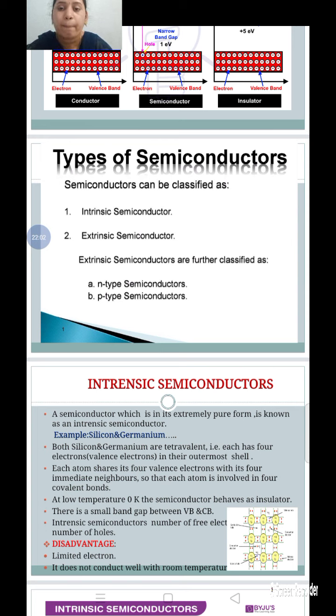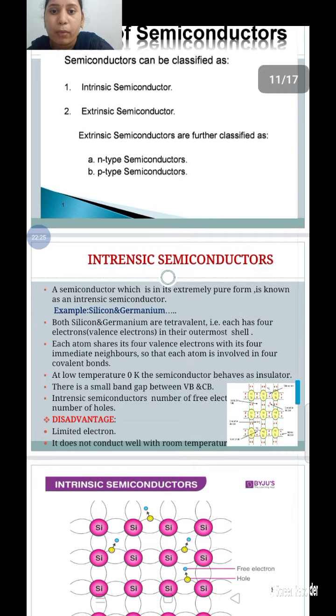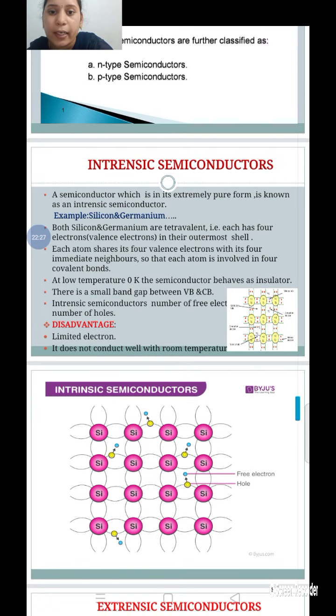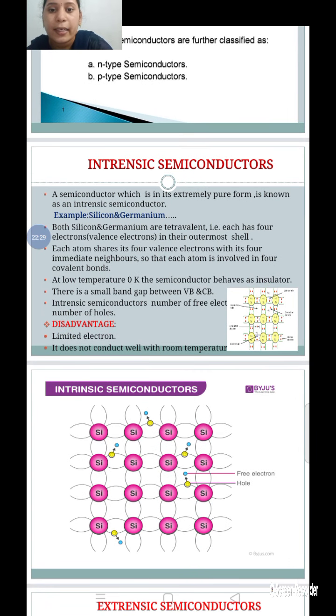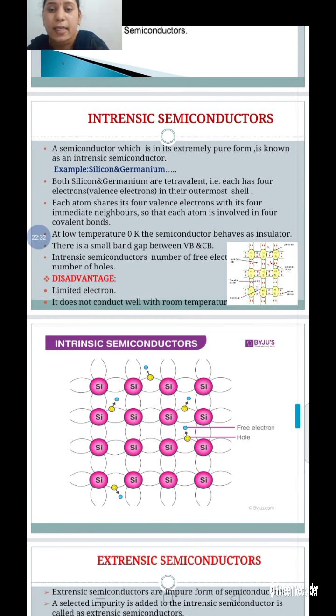Extrinsic semiconductors are again classified into two types depending upon the impurity: the first one is the N-type semiconductor, and the next one is the P-type semiconductor. Now let us discuss the intrinsic semiconductors.